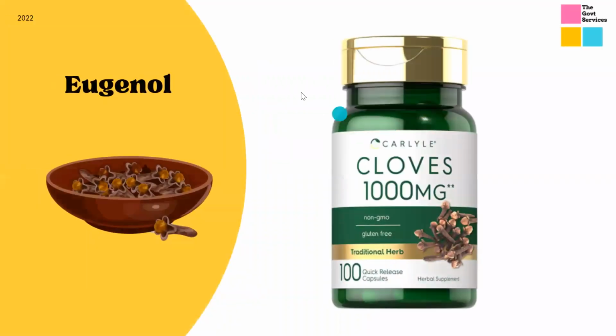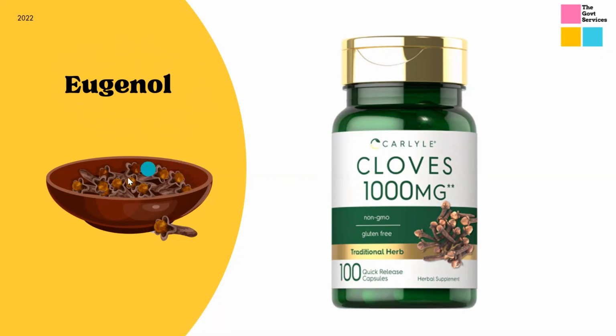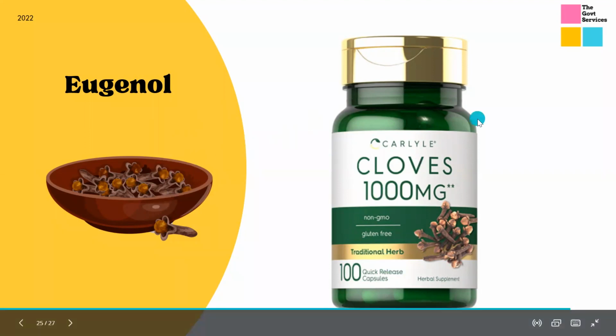Now moving ahead, this is eugenol. This is the active compound which is found in cloves. Here this company so smartly is selling these quick release capsules. They have extracted that active compound, eugenol, from the cloves, and they are making capsules out of it and selling it in the market.